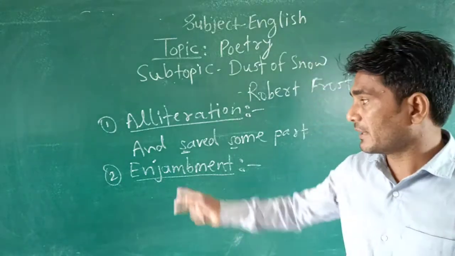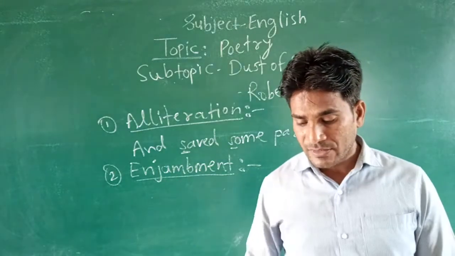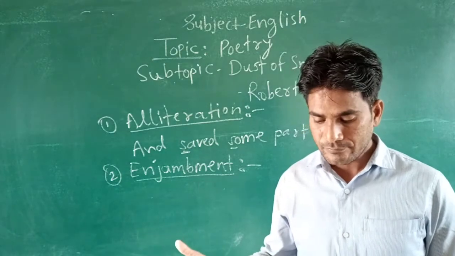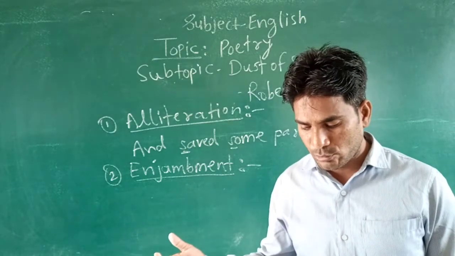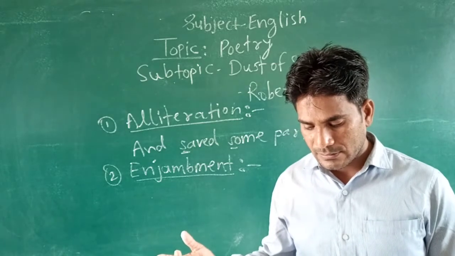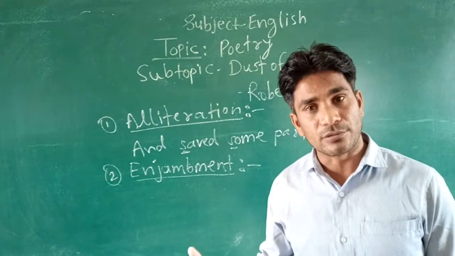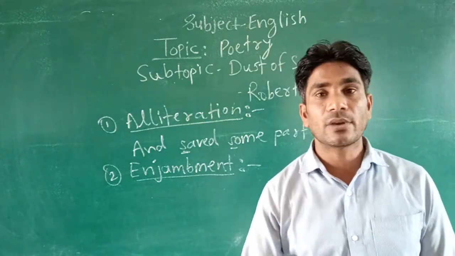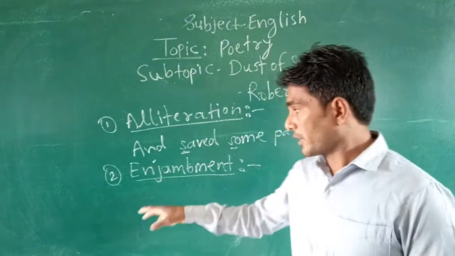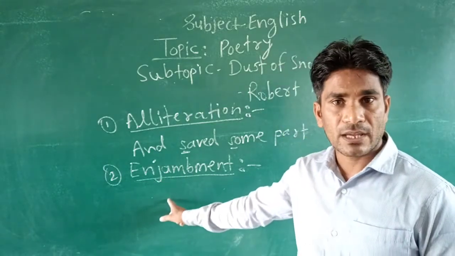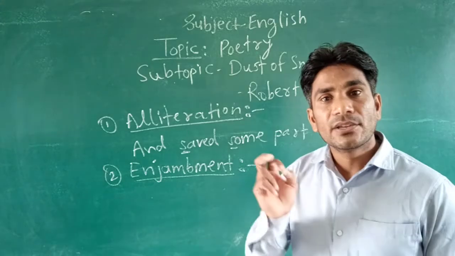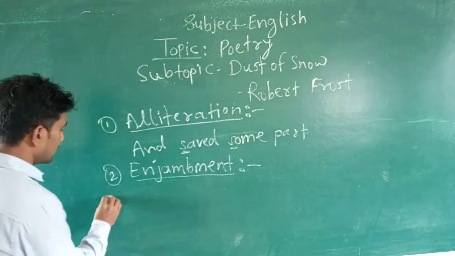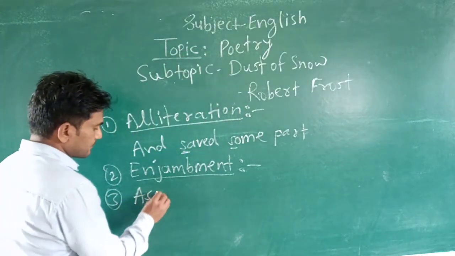Like, the way a crow shook down on me the dust of snow from a hemlock tree has given my heart a change of mood and saved some part of a day I had rued. So the whole poem is in enjambment. Understood? The whole poem is the example of enjambment, and this figure of speech is prominently used in this poem. Got it? Then the next one, the third one, is assonance.